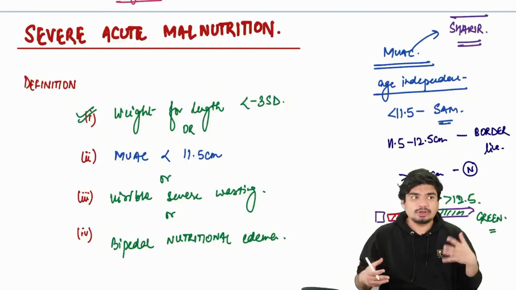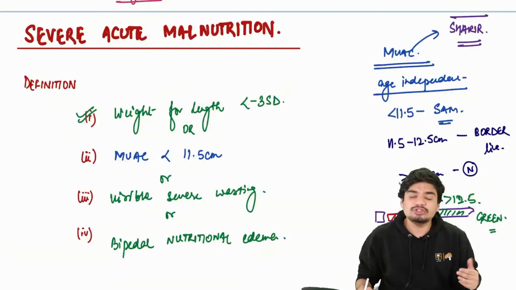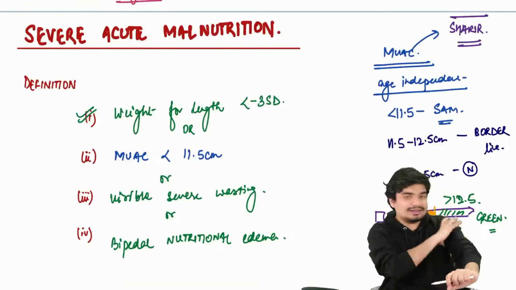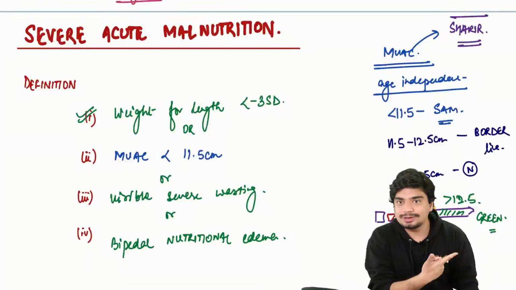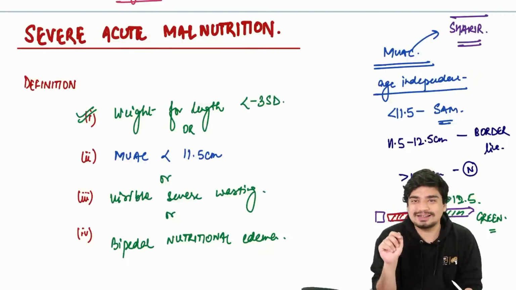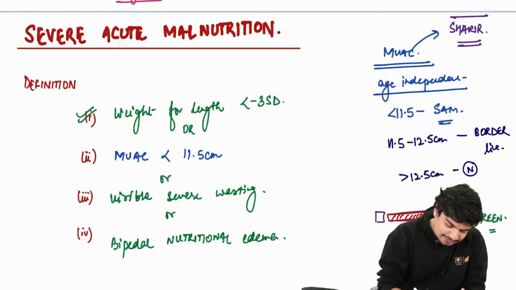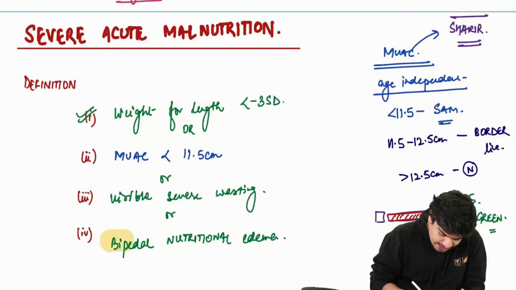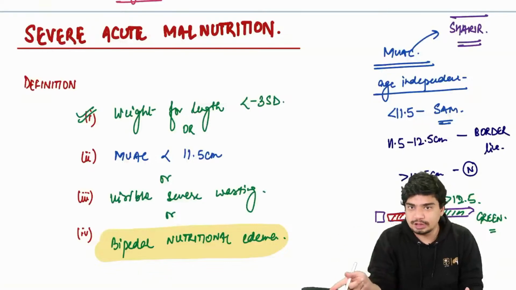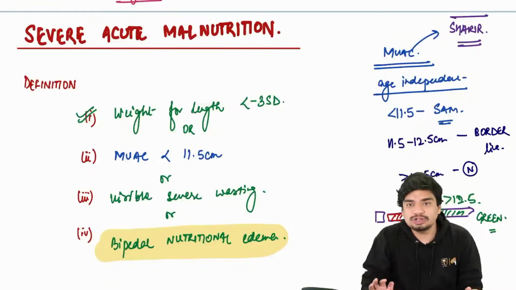See, Kwashiorkor is the most severe form of protein energy malnutrition. Obviously, that's going to be SAM. But in Kwashiorkor, what can happen? Because of the water gain, the weight for length can become normal. And because of the water gain, the mid-upper arm circumference can be normal. So you would falsely classify that Kwashiorkor child as a normal child. You don't want that. That's why bipedal nutritional edema was kept, so that every child who has Kwashiorkor will have edema, and you can classify that child as having SAM.